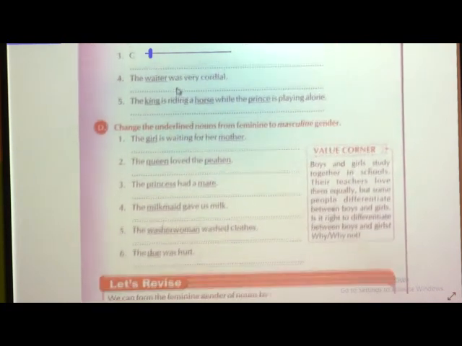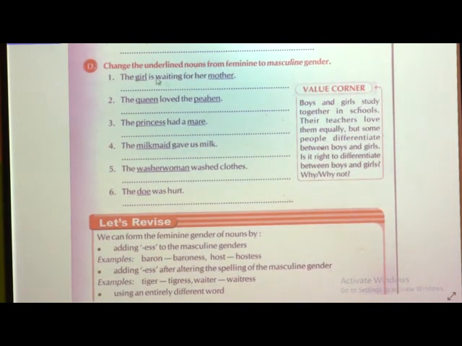Now, we will be moving to the D exercise. Change the underlined nouns from feminine to masculine gender. In the previous exercise we changed from masculine to feminine, but here you are going to change feminine to masculine. See the first example: the girl is waiting for her mother. All the words are feminine gender: girl, mother, queen, peahen, princess, mare, milkmaid, washerwoman, doe. You are going to change them into masculine gender.